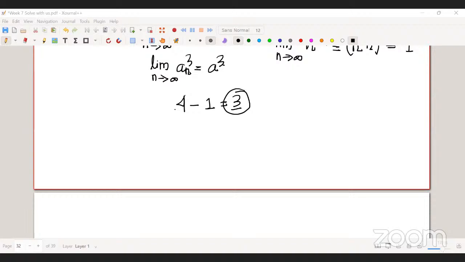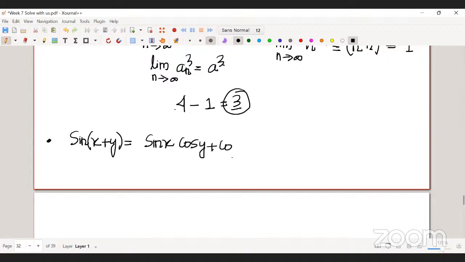Okay, so something is given. Sine of x plus y is nothing but sine x cos y plus cos x sine y, right? Now you want to find the value of sine 3x.